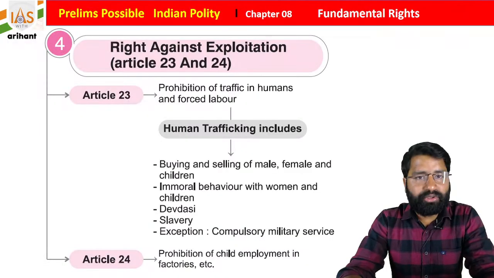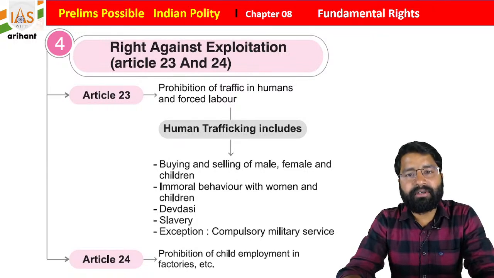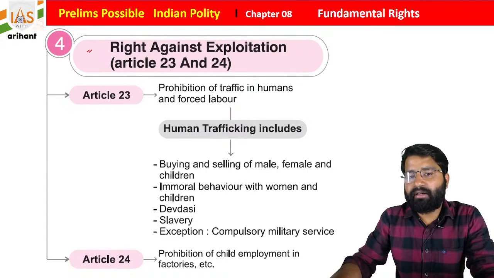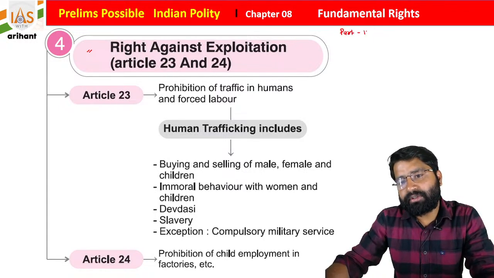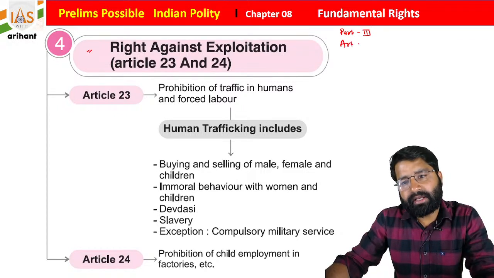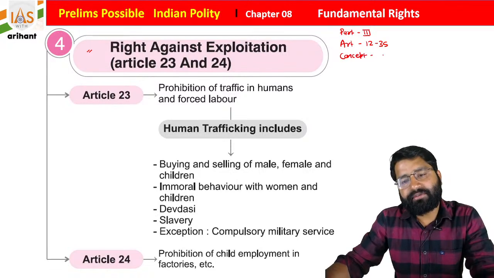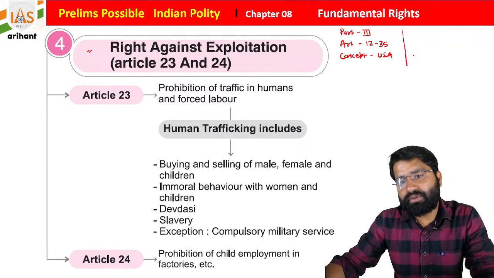As I told you, we are going to start with the right against exploitation. We already discussed the fundamental rights in 3 topics, and today we will start with the right against exploitation. Let me just give a quick outline. Part 3 of the Indian Constitution is about the fundamental rights. This concept is derived from the USA Constitution, and the articles range from 12 to 35. Another very important thing, students: it is enforceable in a court of law.